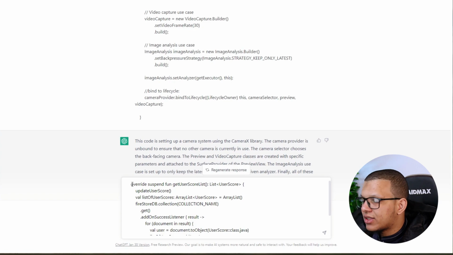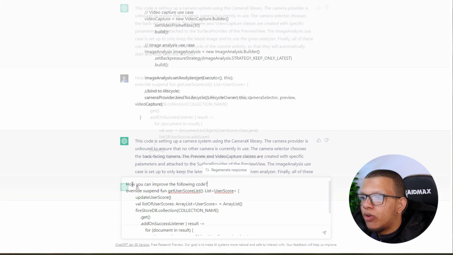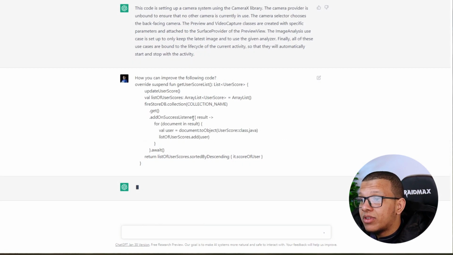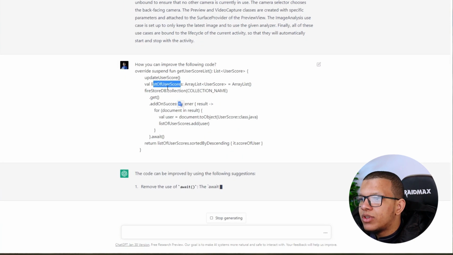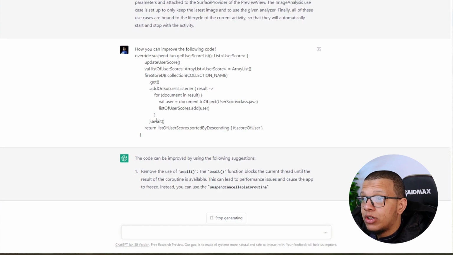So here I will ask him how you can improve the following code. I don't know if you can do that, right? But what is happening here is that we are creating a list here, and then we are using this list to fill the data when we get it. But there is an extension function to do it directly.